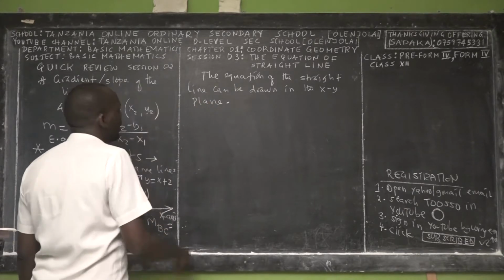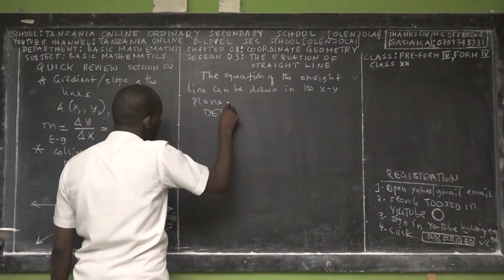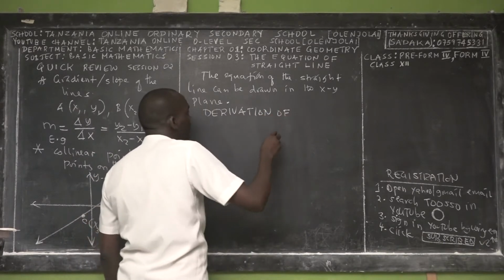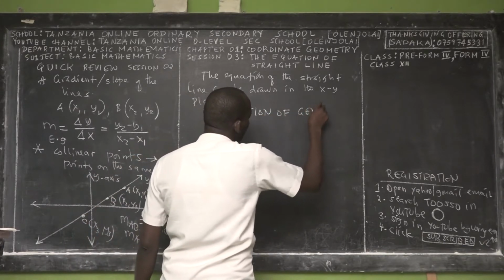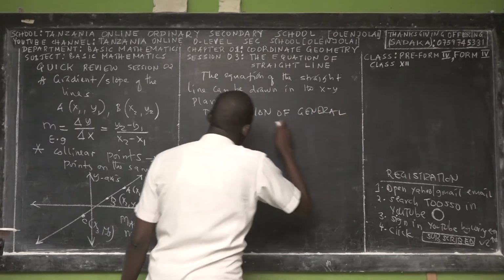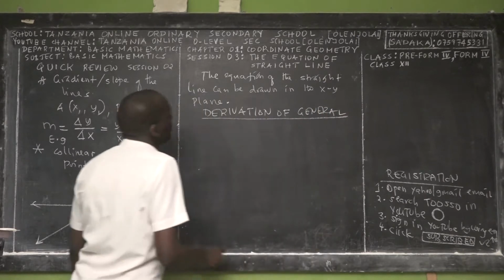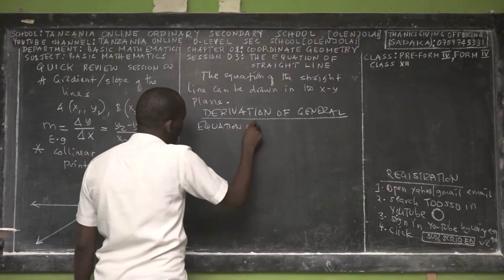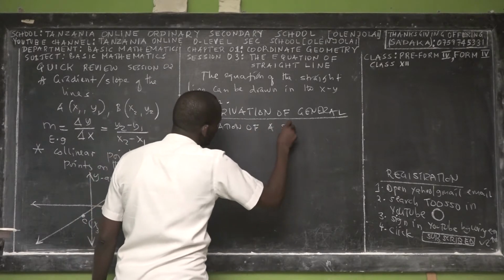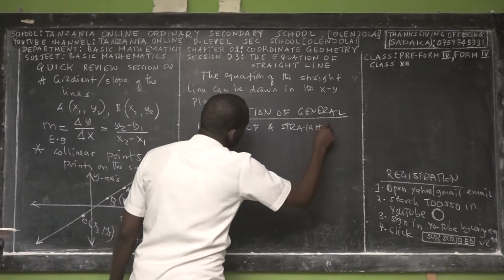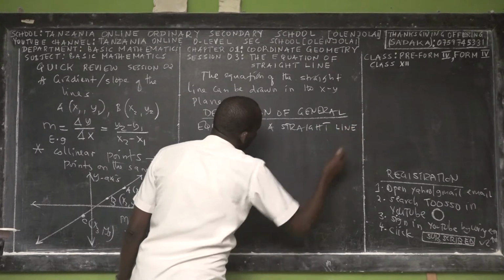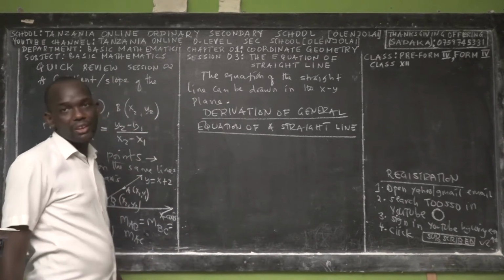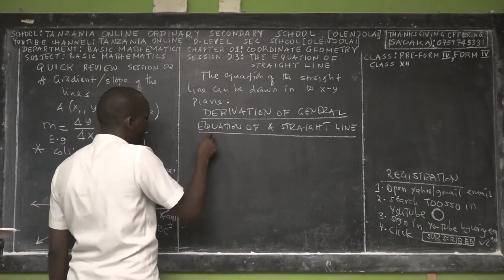So now let us derive. Let me teach you the simple derivation. It is simple, it's not difficult. Derivation of what? Of the general equation of a straight line. Ladies and gentlemen, to derive, we are going to follow a few steps, two to three steps.